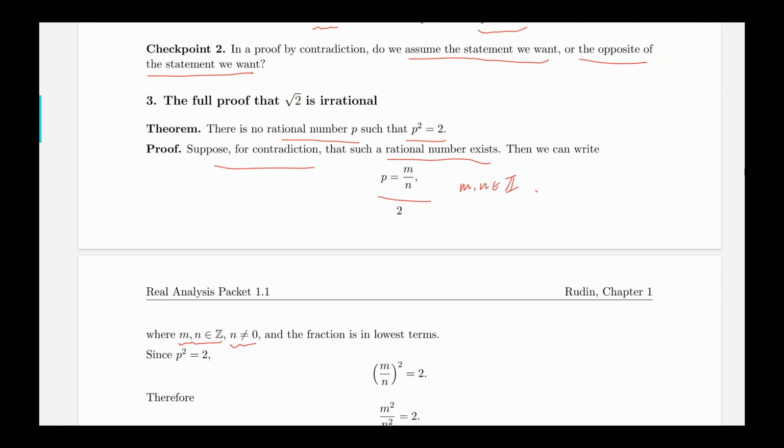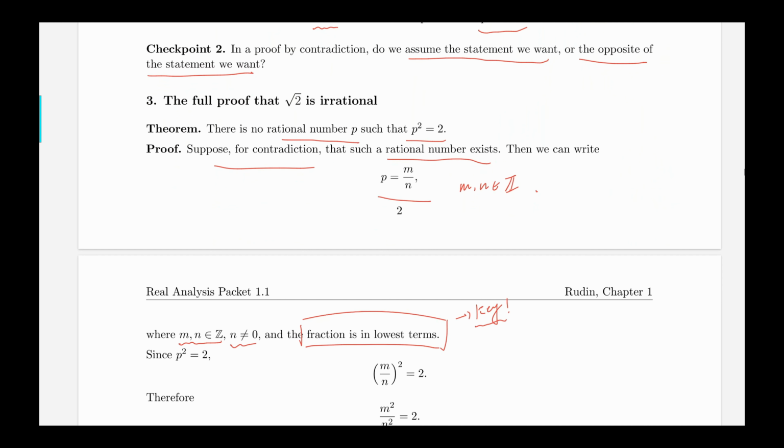And we want to assume, and this is the key thing here, the fraction is in lowest terms. So this is the key of the proof. And you guys may wonder why we want to do that.